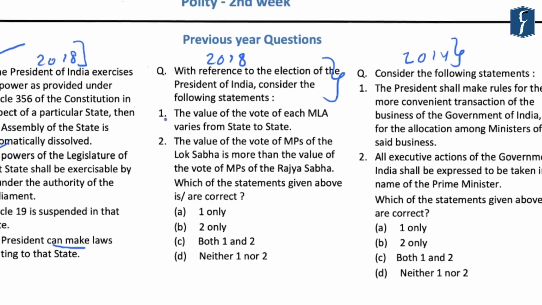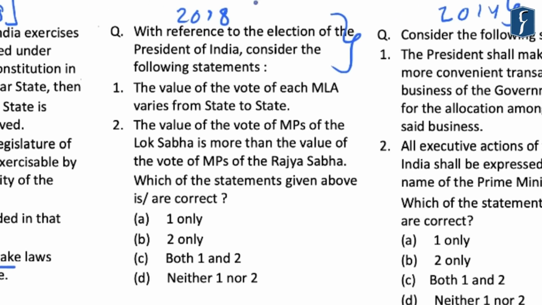Now after this, if you look at this second question, it reads that with reference to the election of President of India, consider the following statements. First is that the value of vote of each MLA varies from state to state. And the second statement is that the value of vote of MPs of the Lok Sabha is more than the value of the vote of MPs of the Rajya Sabha.